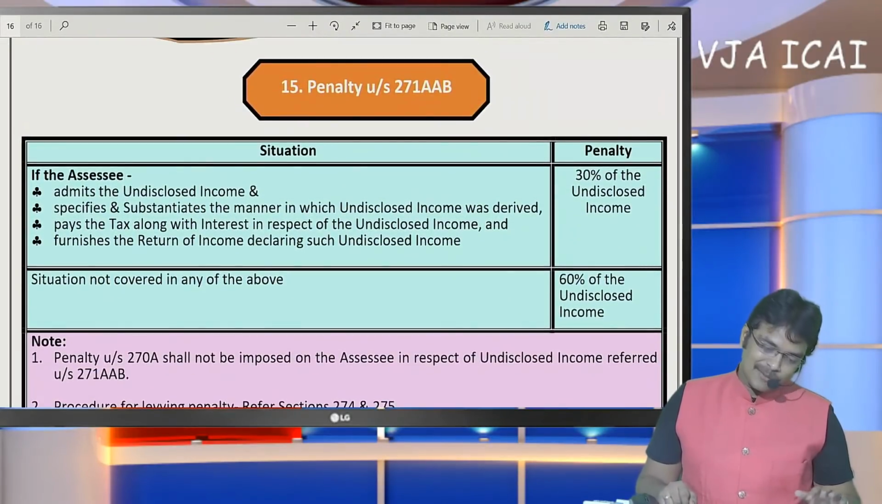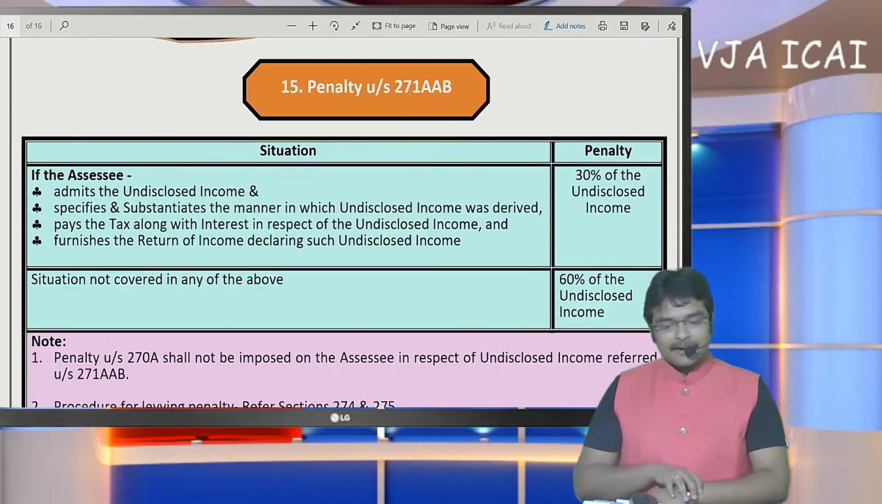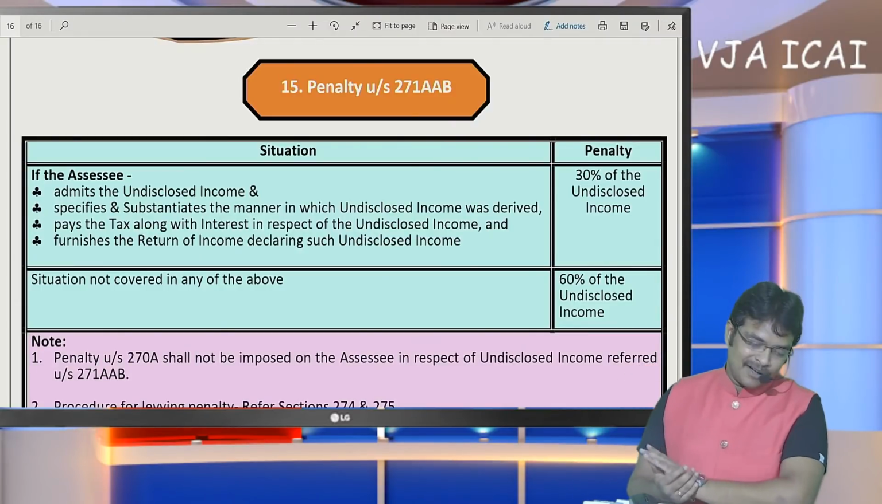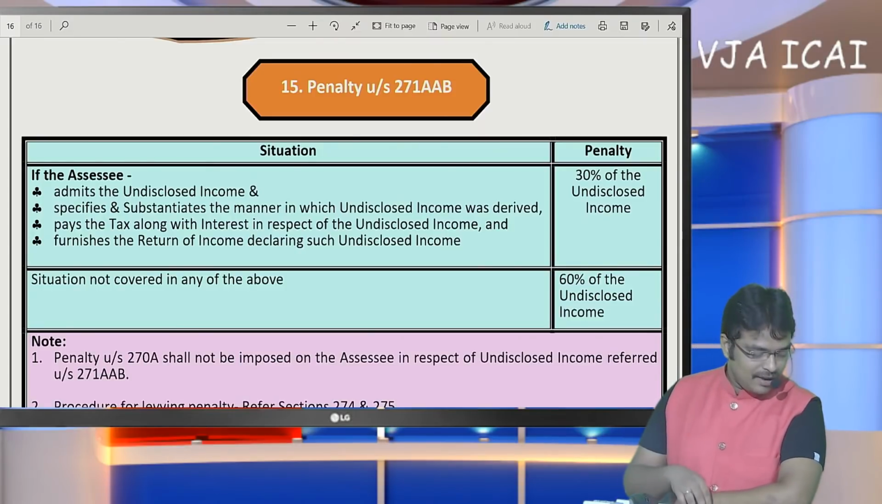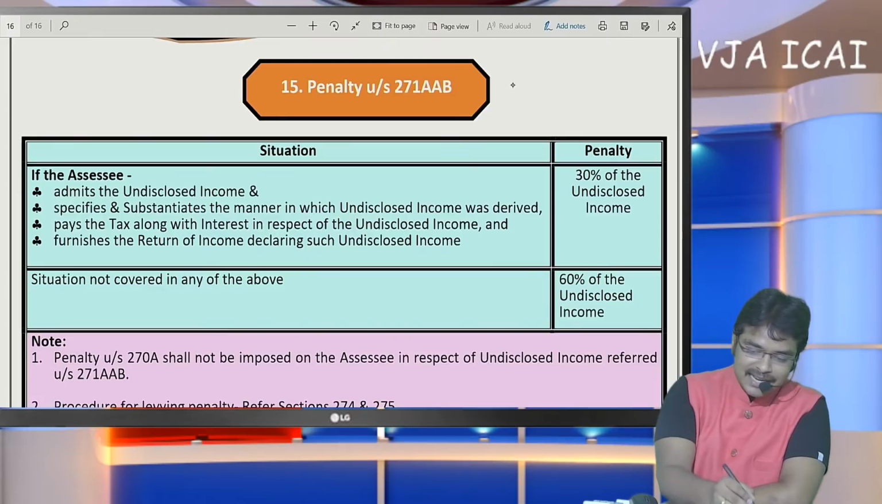Now coming to the last point, penalty. After that, the queries that were raised here, I will solve. Penalty under section 271AAB. A very important aspect in case of search assessment.